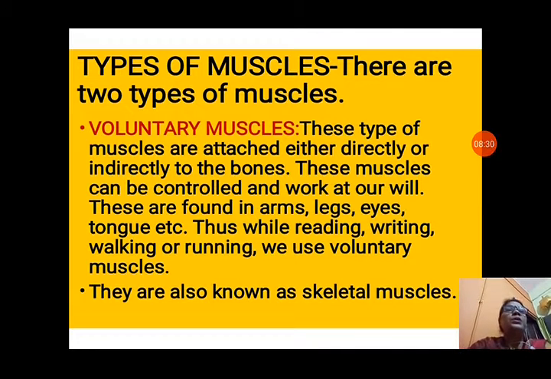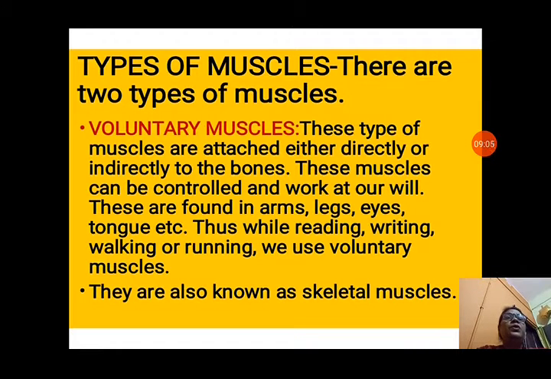Now, types of muscles. There are two types of muscle actually according to the function. They are voluntary and involuntary. Voluntary muscles are attached either directly or indirectly to the bones. These muscles can be controlled and work at our will. So, these are also known as skeletal muscles because they are attached to our skeleton, our bones. These are found in our arms, legs, eyes, tongue, etc. We can control their action according to our wish, according to our will.